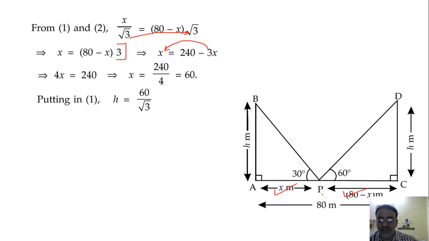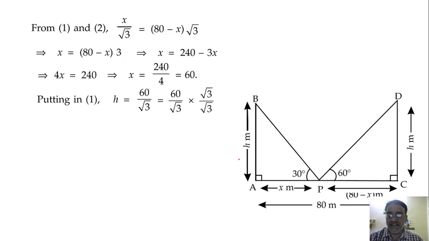Now we are getting both distances, and now we also have to find the height. So 60 by root 3, x by root 3 it was. So this we can write 20 into 3. Then divide 3 by root 3. So we'll get 20 root 3. And you can rationalize it. If we rationalize, 3 will come in the denominator. So 20 root 3 is the final answer.